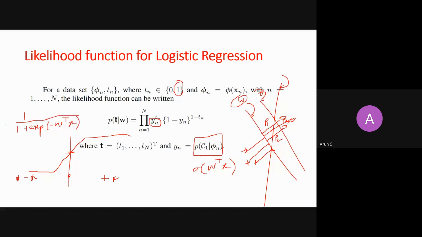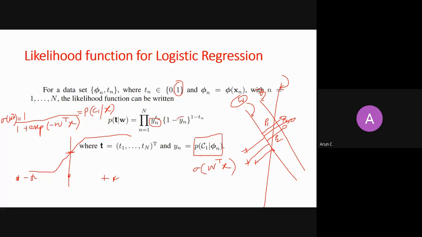So this is for sigmoid of W transpose X. And it will give me a probability, a posterior probability, probability of PC1 given X. So this is for X1, X2, Xn. You calculate this probability for every X, and you just multiply them, right?